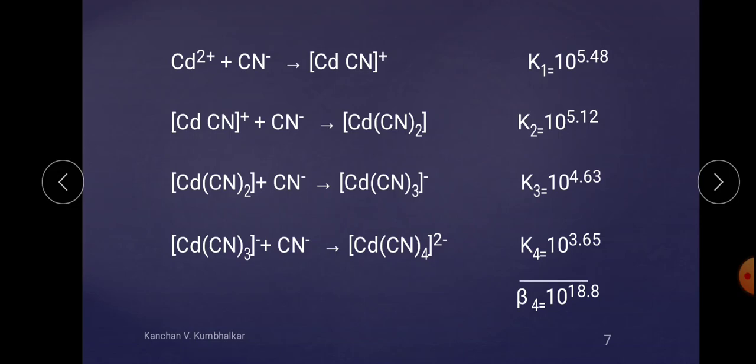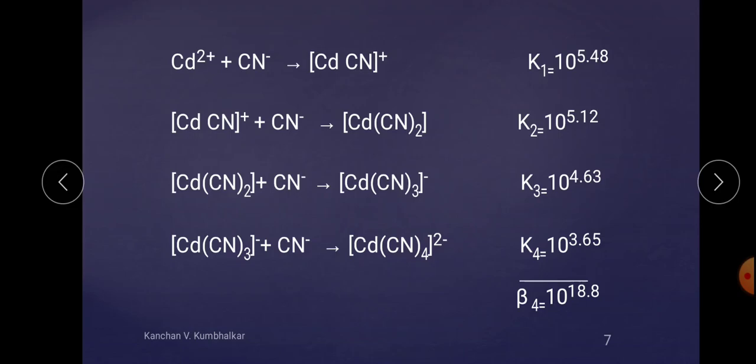So in simple words, you should remember that K is a stability constant. If it is larger, the complex is stable. Second, 1 by K, that is the reciprocal of the stability constant, is also known as the instability constant or dissociation constant, and it should be smaller, then the stability of the complex is greater.